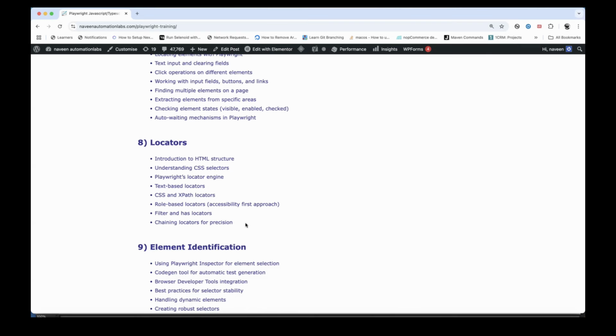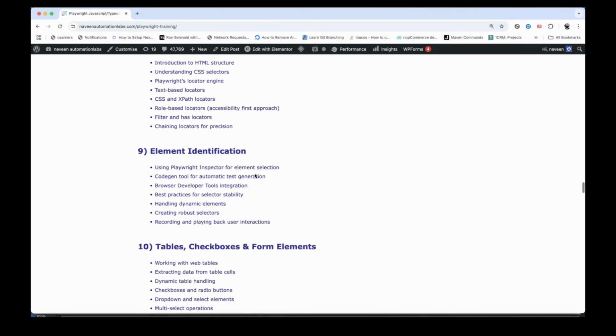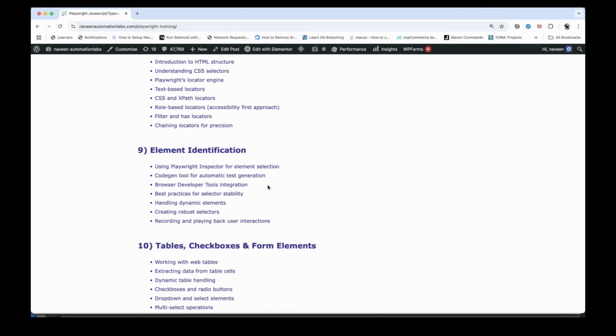It could be React, it could be a single page application, an Angular application, or maybe the application is full of jQuery, and complex Bootstrap dropdowns are there, jQuery-based dropdowns are there. How to identify those locators with the Playwright approach, we will talk about that. And the element identification techniques, right? You must be knowing, if you don't know, that Playwright has its own inspector for element selection, just like we do in other automation tools, right?